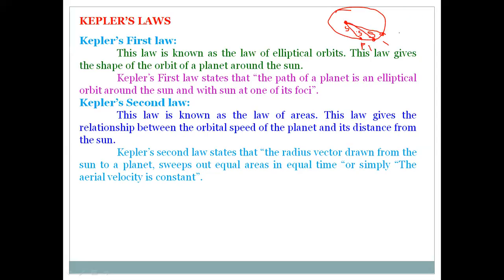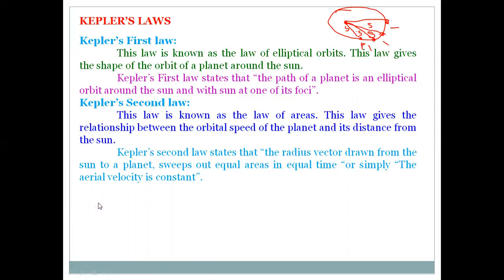On the third day also, the planet moves from here to here, which takes one day. The radius vector drawn between those two also sweeps out the same area, that is 5 lakh square kilometers. So in equal intervals of time, it sweeps out equal areas. This is called Kepler's second law.